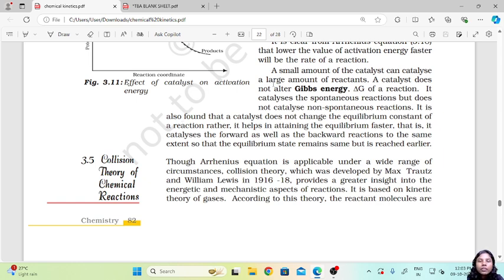So what we are trying to say here is that, firstly, a catalyst does not alter the Gibbs free energy; secondly, it works only on spontaneous reactions and does not catalyze non-spontaneous reactions; thirdly, it does not change the equilibrium constant, rather it makes the reaction reach the equilibrium stage faster. That is, it catalyzes the forward as well as the backward reaction to the same extent, creating a perfect balance between both, so that the equilibrium state remains the same but is reached earlier.